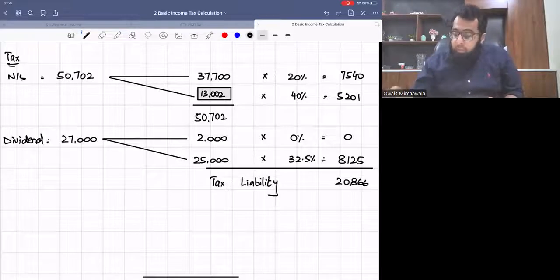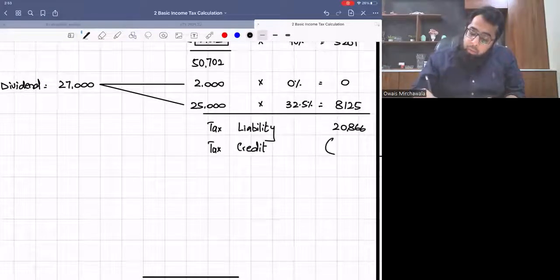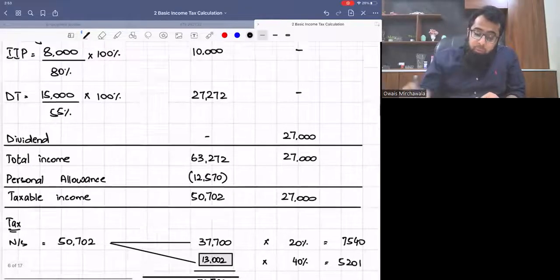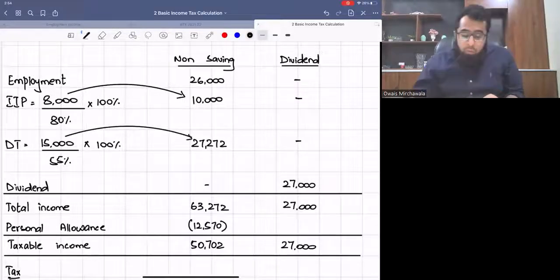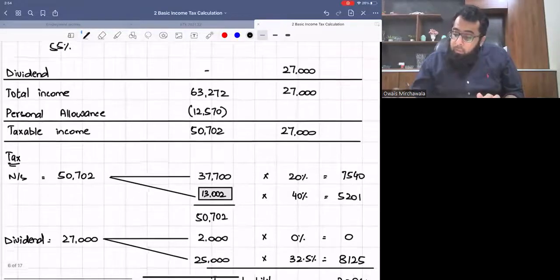20,866. We will deduct the advanced tax, the tax credit, from here to arrive at the value of tax payable. The tax credits in this question were two credits. One was on IIP, which was 2,000, and one was on discretionary trust, which is 12,272.